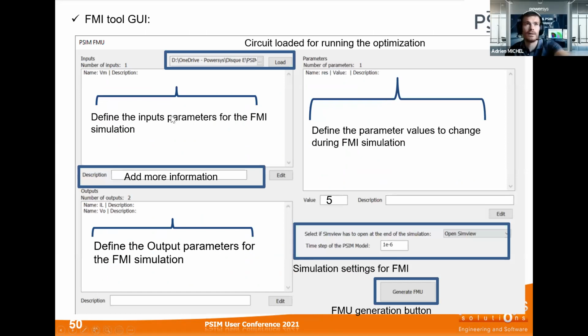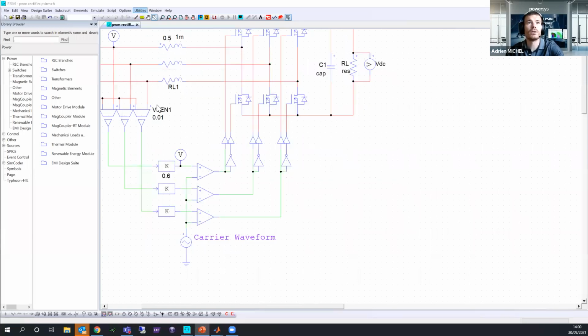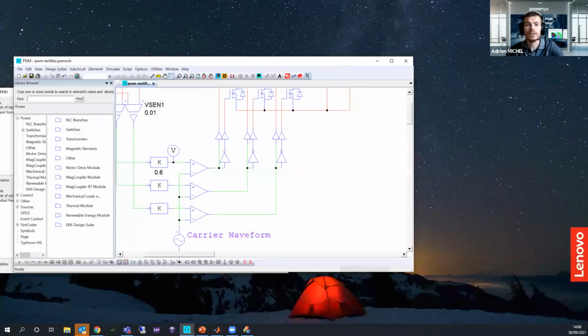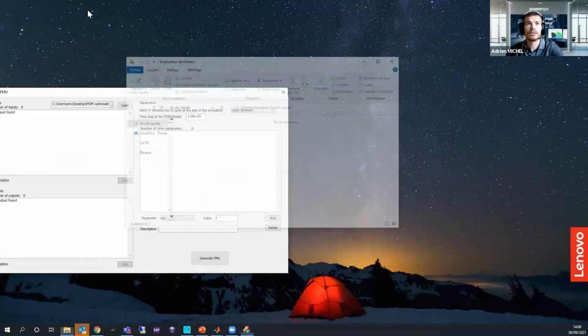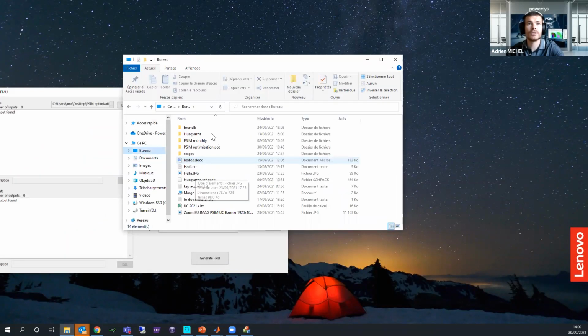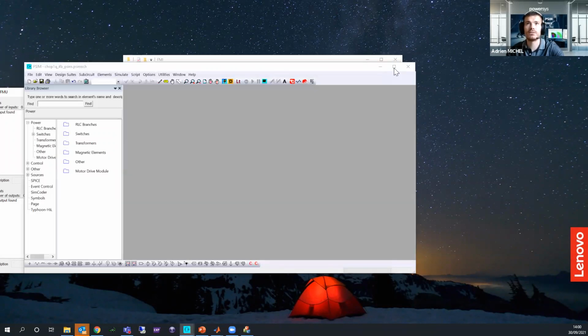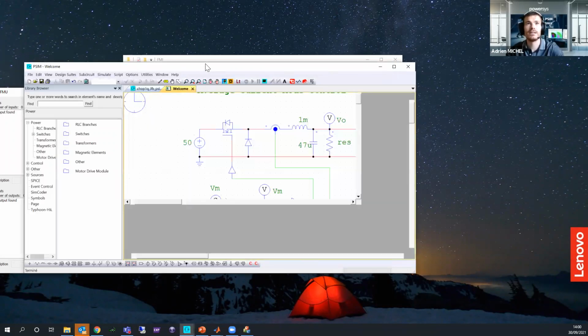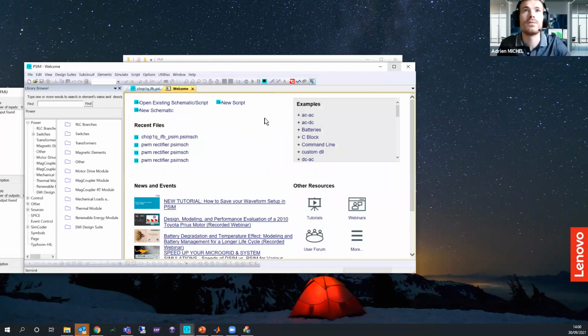open the FMI GUI. So here I can open the GUI of FMI. I need to open the right example. So I just, okay, optimization, FMI, and here. So in 2 minutes, it's done. Then you can go to the next presentation. I'm sorry again for the time.